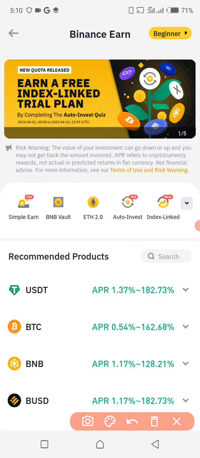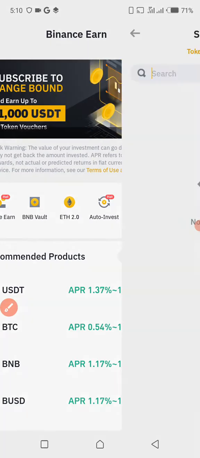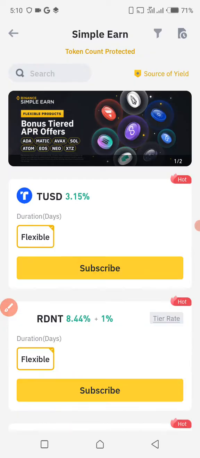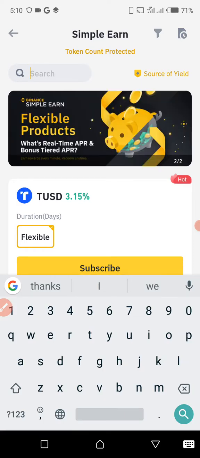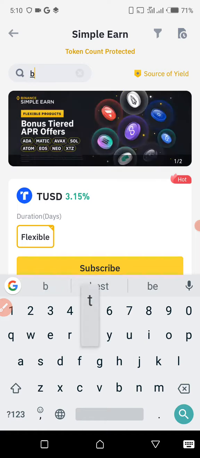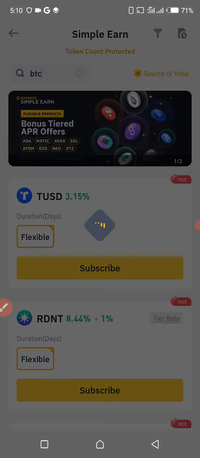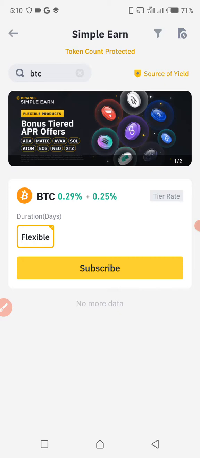Okay, so I'm gonna click it, Simple Earn. After I press this, it's gonna open. I've actually invested some amount of money here. So you wanna actually invest from here. Maybe you have any kind of coin that you have. Maybe you have BTC. For this, I'm going to type BTC on the search bar there, and it's going to display it for me. See, so this is BTC.